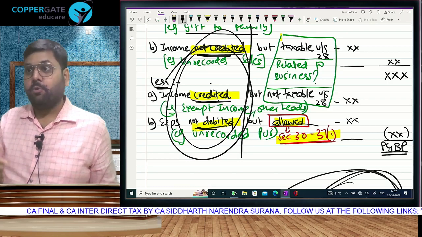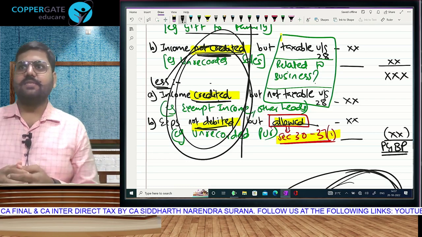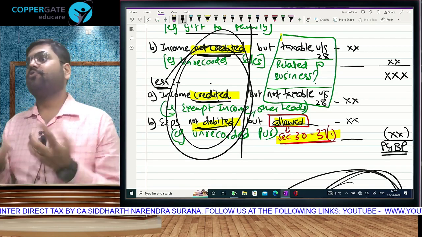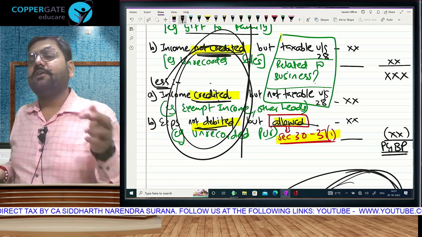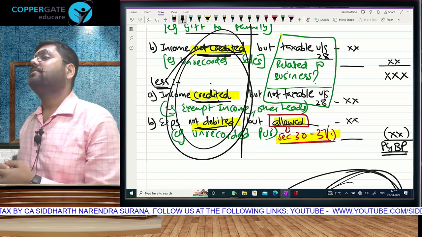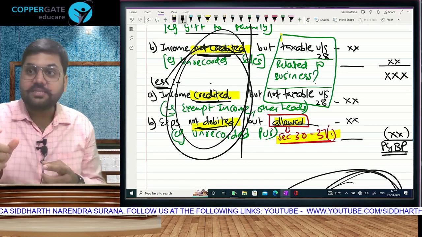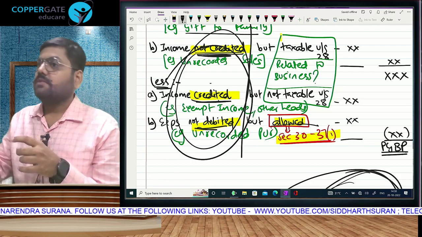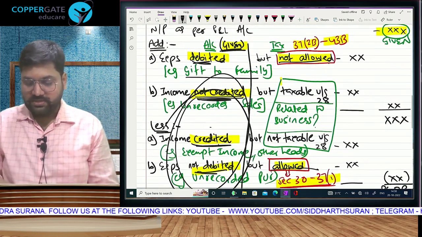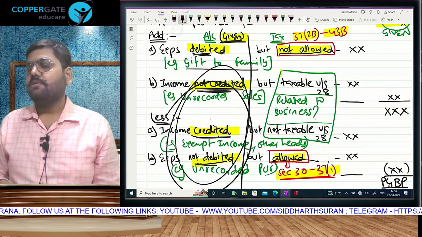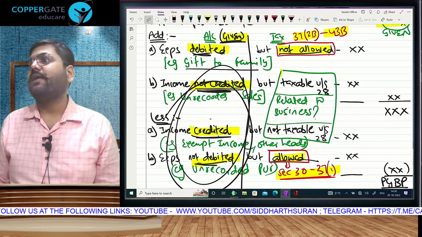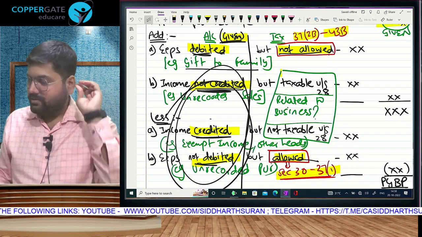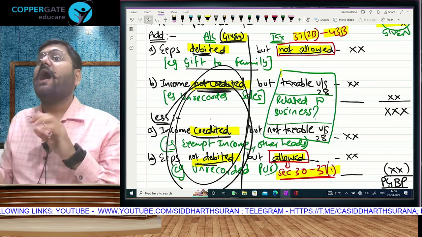This rent which is allowed, if debited, has the assessee done correct treatment in accounts? Meaning are his accounts at par with tax? So then no problem. But the second possibility is that he has not debited. That means his accounts are not matching tax. Mismatch hai. Then you have to do this adjustment. Not debited but allowed. So you have to identify which side. Are you understanding?